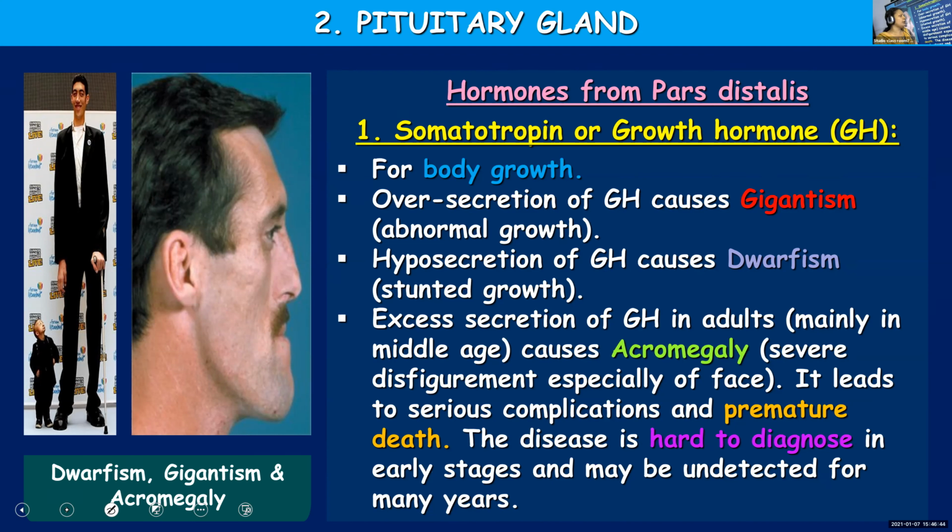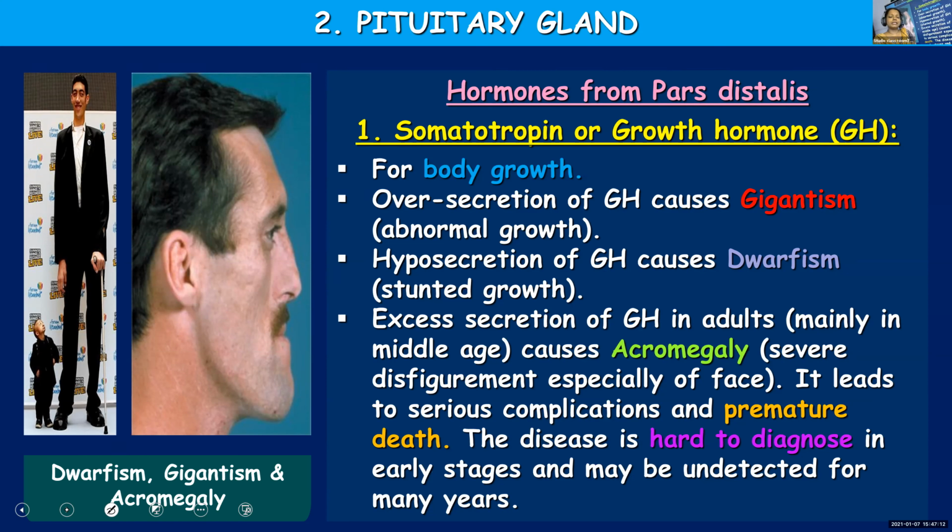Another drawback of this disease is that it's not easy to diagnose it at an early stage. By the time you detect it, it will be too late and difficult to get cured. So, acromegaly. We discussed 3 disorders under growth hormone. The first one is gigantism, the second one dwarfism, the third one